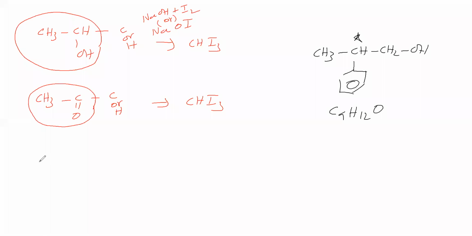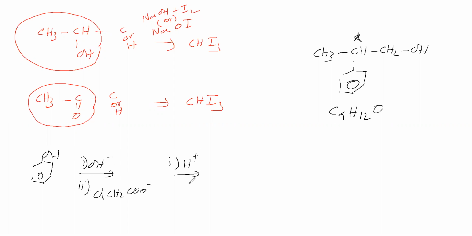We are taking phenol. This is treated with, first, OH minus, second, ClCH2COO minus. Next, the obtained product is treated with H plus, then treated with SOCl2. Then the obtained substance is taken for reaction with anhydrous AlCl3. What is the product obtained? That is the question.